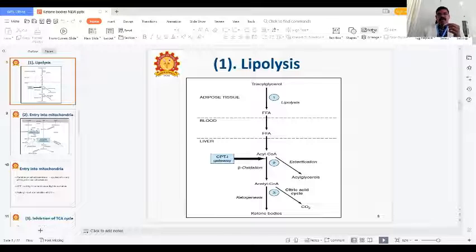So acetyl-CoA enters through the gateway. That gateway is the carnitine palmitoyl transferase 1 gateway, it enters into the mitochondria, then into beta oxidation, then acetyl-CoA is formed. The acetyl-CoA gives ketone bodies in ketogenesis. Another way, it enters the citric acid cycle. The acetyl-CoA enters through the other way, the citric acid cycle. One way we get ketone bodies. This is number 1, lipolysis.